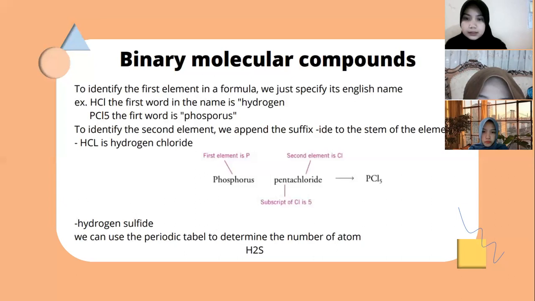Okay, Sabila is not yet here, and it will be next by Aulia.